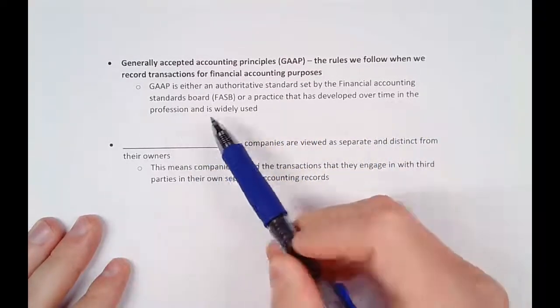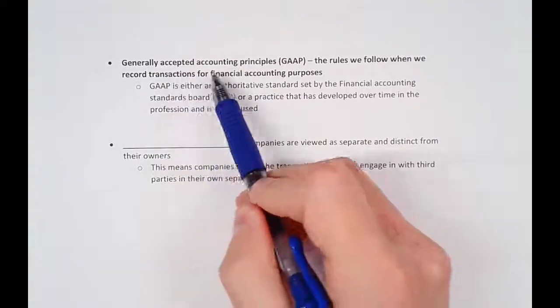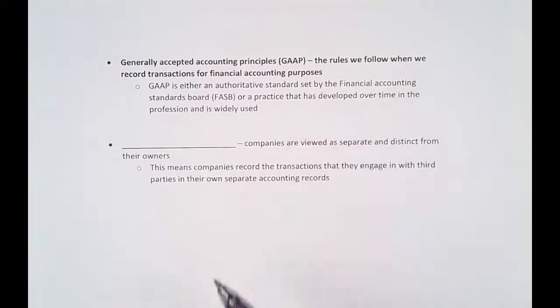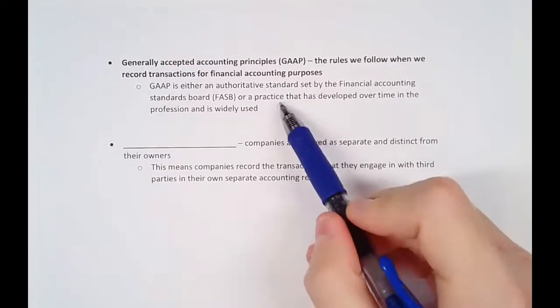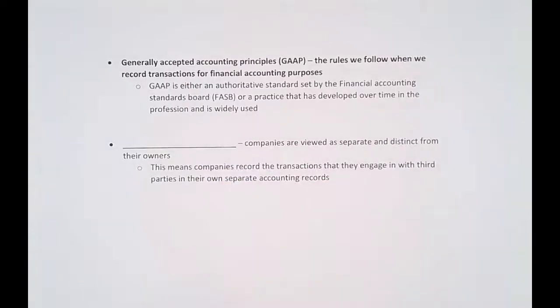That's why we call it generally accepted accounting principles. If it's set by the FASB, it's a rule that says you need to use this to account for a certain transaction. On the other hand, the profession decides to account for a certain transaction in a specific way, and everyone adopts that, and so that's the other way GAAP can become a thing.